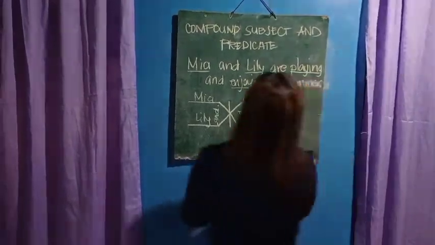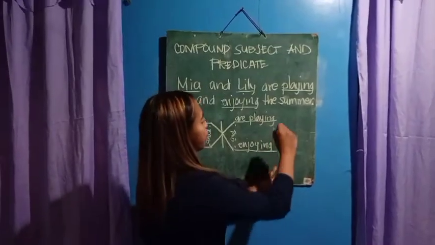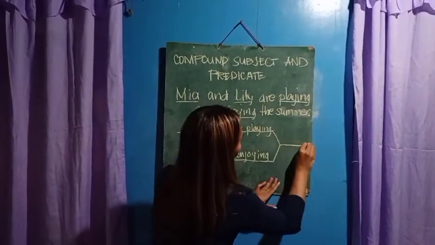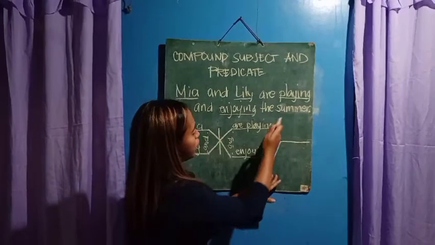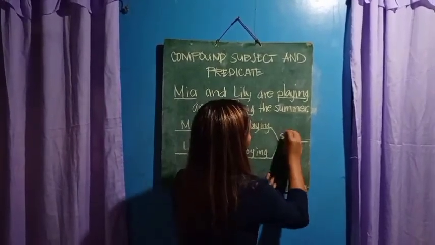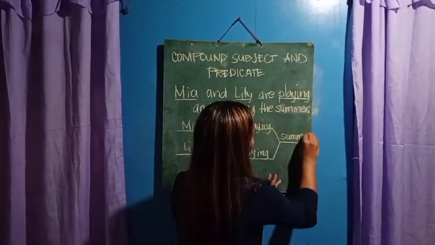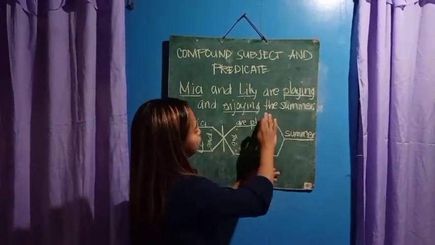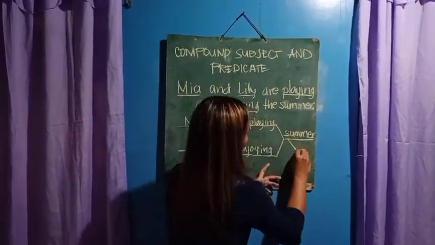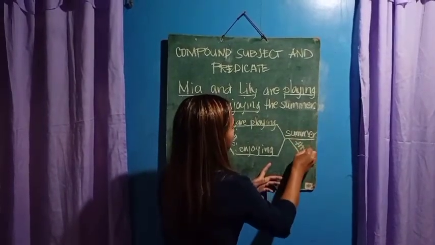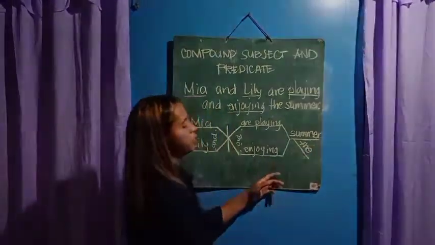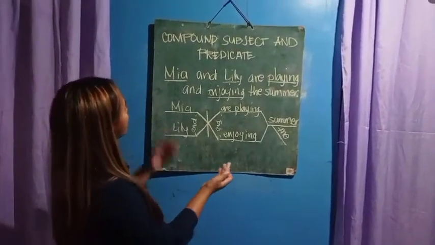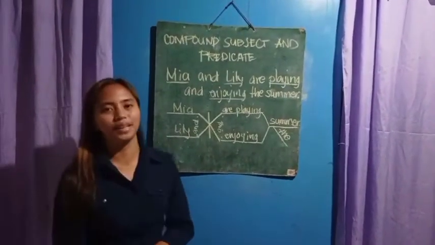It looks like this. And then lastly, you have to make a horizontal line here to put the noun summer. So we put the word summer here, and below summer is the determiner that. So there it is. This is how to diagram a compound subject and predicate.